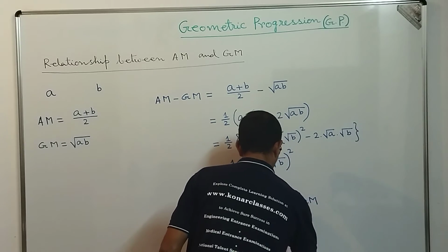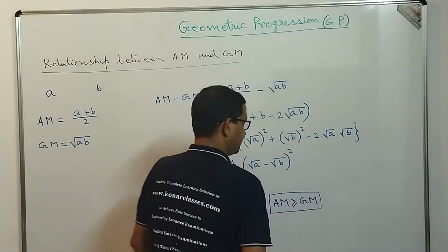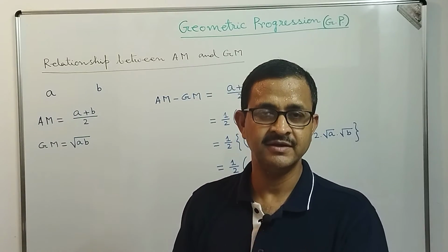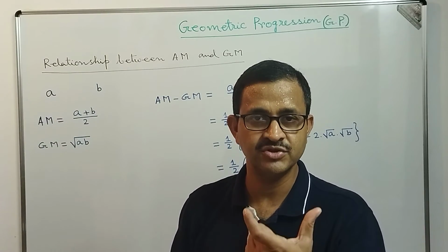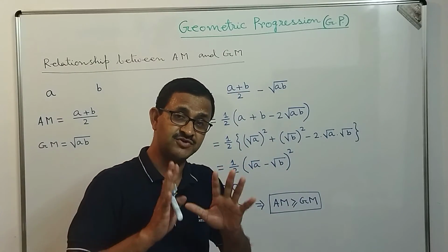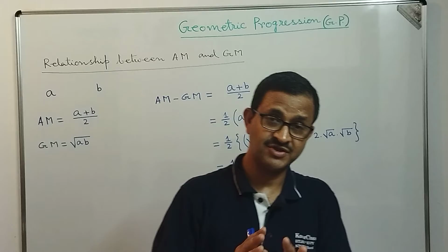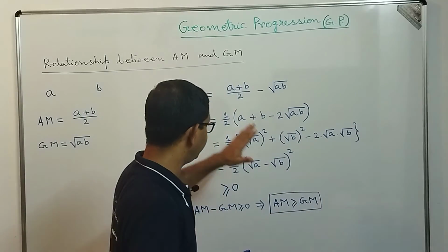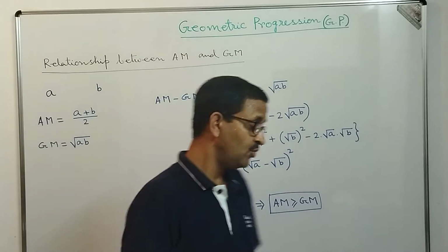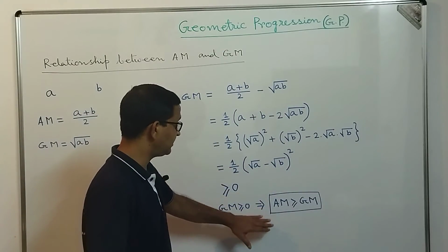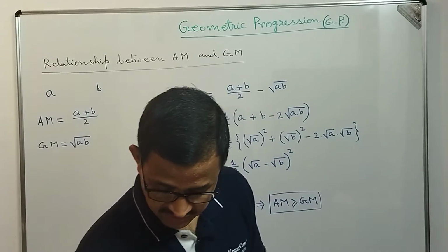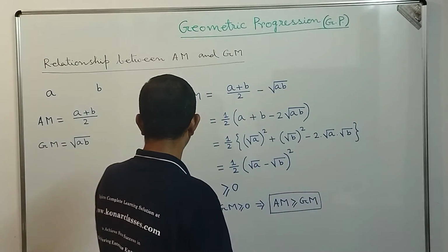Remember this, a very important observation: between any two numbers the arithmetic mean is greater than or equal to the geometric mean. Based on that understanding, there are many numerical questions where you need to apply this concept, and also in linear inequalities we will see that we need to use the property that arithmetic mean is greater than or equal to geometric mean. Those properties you need to use to solve those questions.